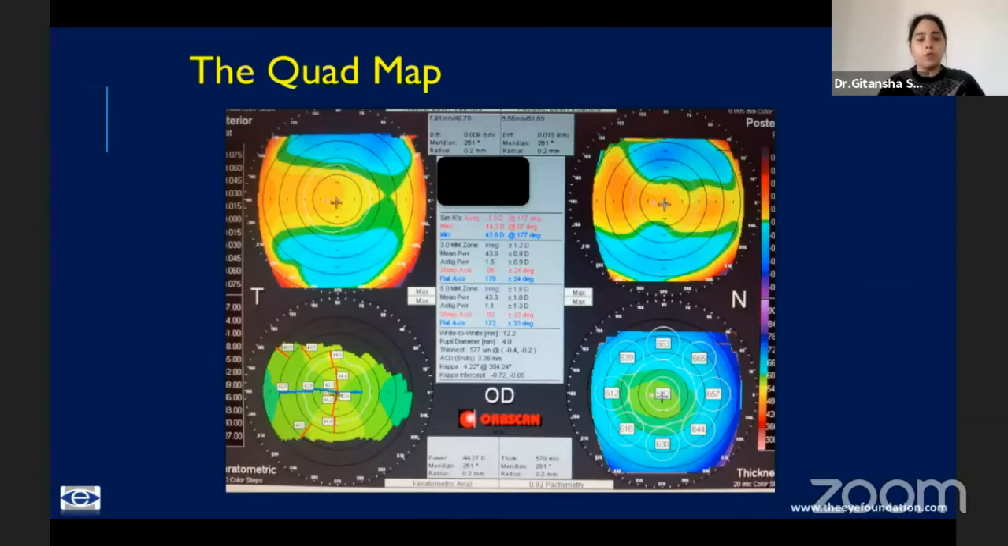This is the quad map of the Oculus Pentacam. You essentially have 4 important maps. There's a curvature map. They can be anywhere on the scan based on how you want them to show as a clinician. But there'll be 1 curvature map. There'll be 2 elevation maps, and there'll be a thickness or a pachymetry map.